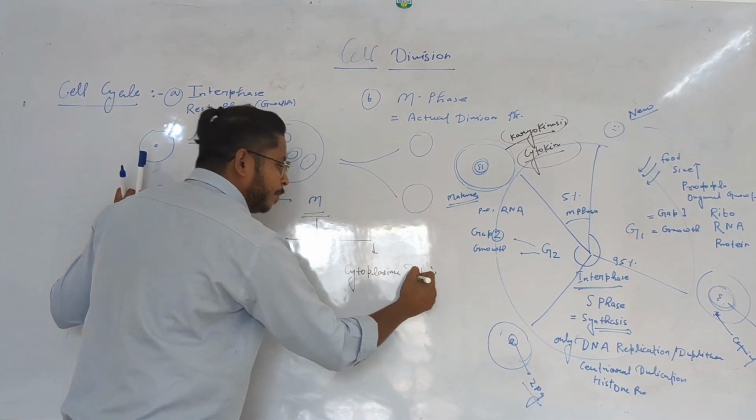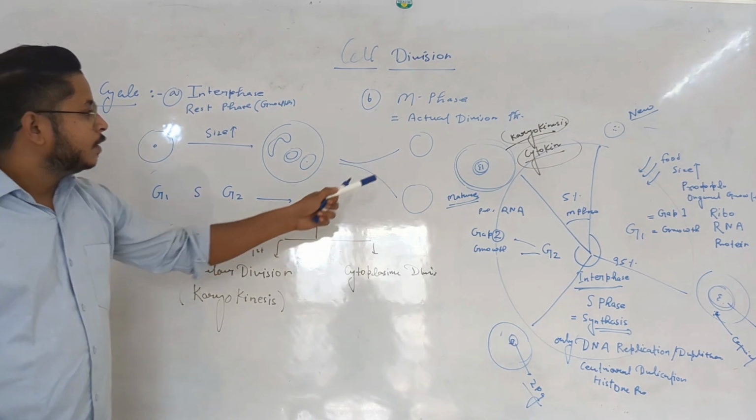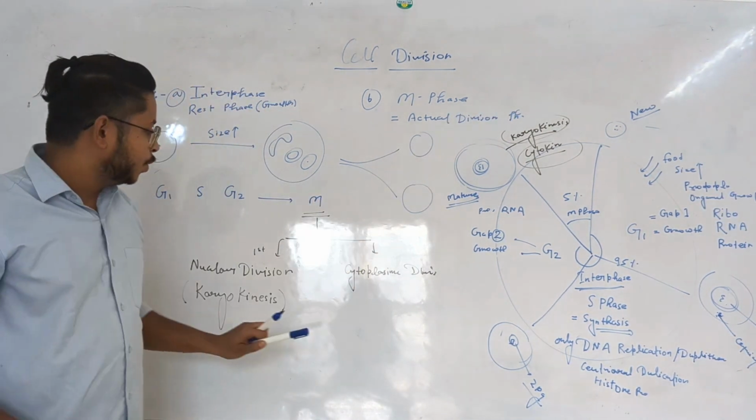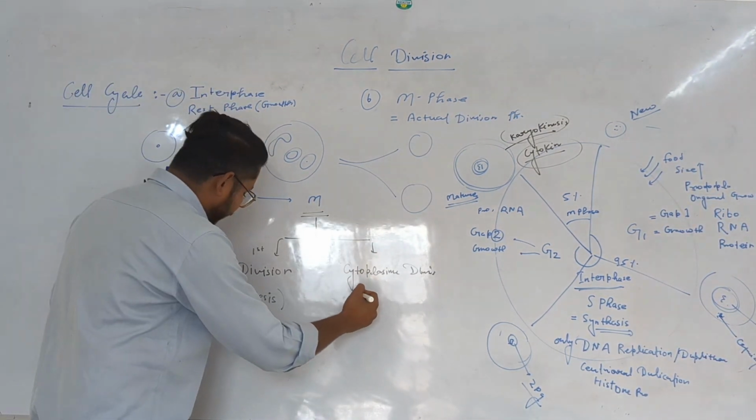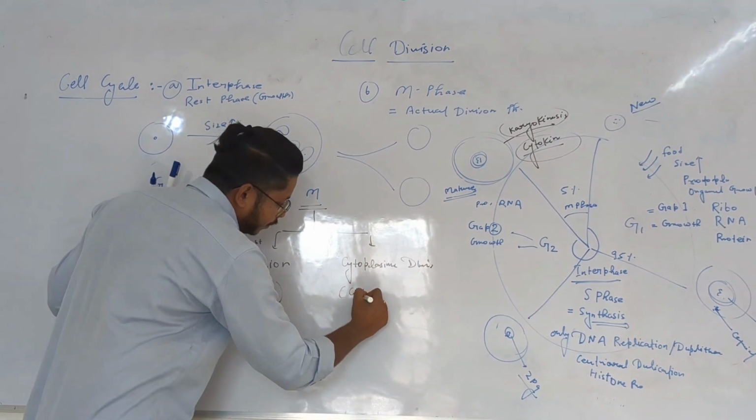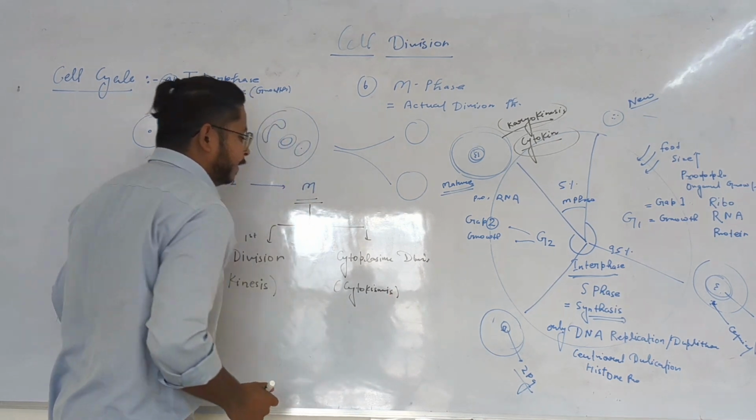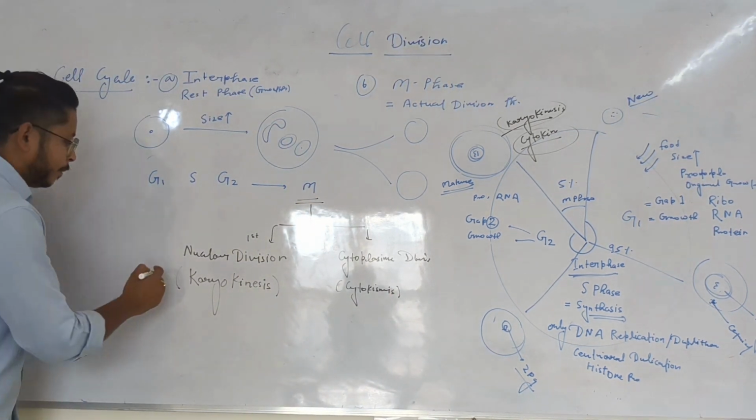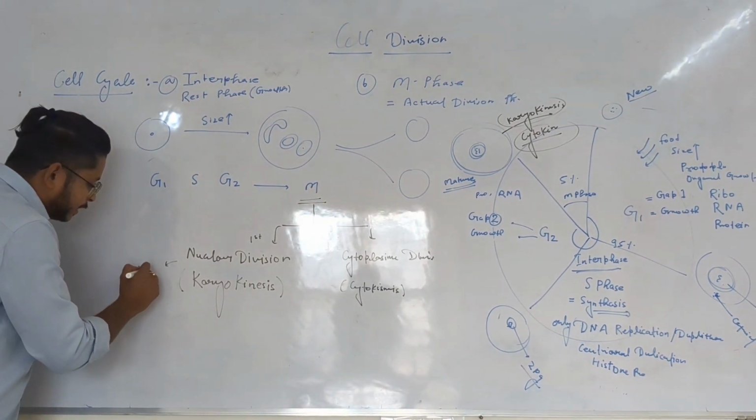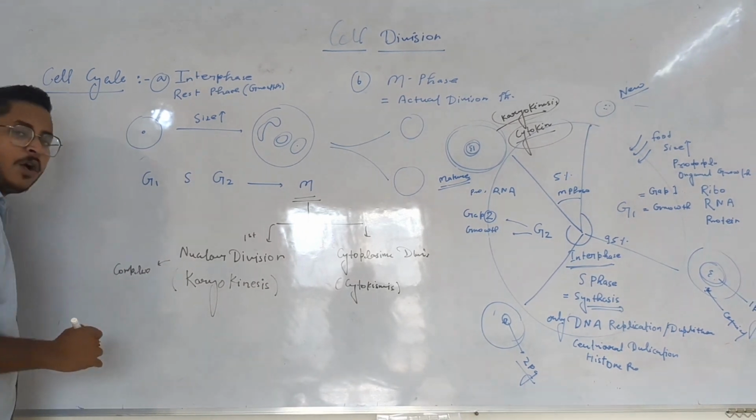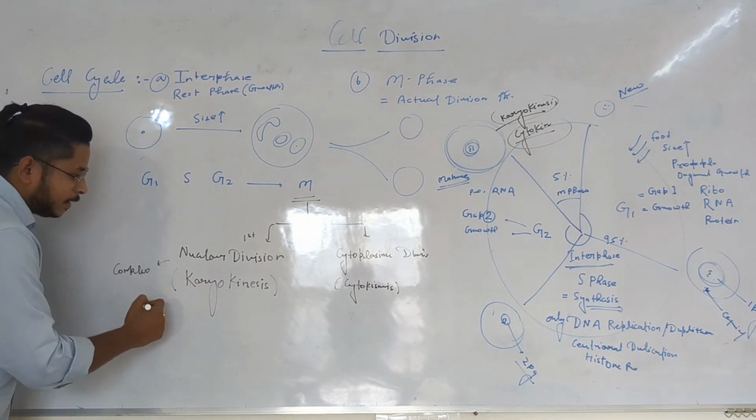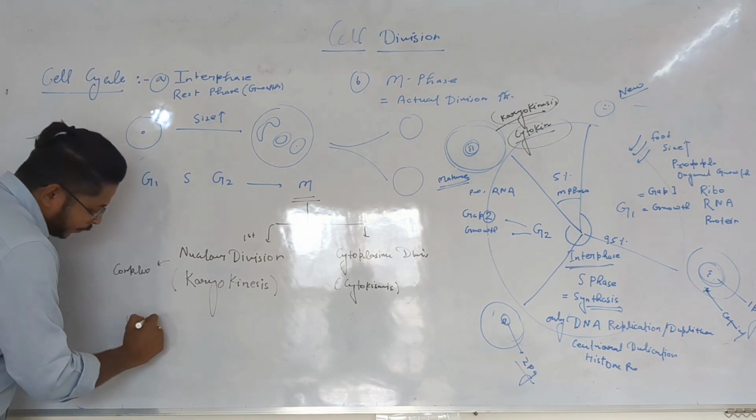And because of the cytoplasmic division, the mature cell gets converted into two cells. So here cytoplasmic division will be happening, which is called cytokinesis. Nuclear division is not a simple process. It is a complex process, and it always falls through four phases. So nuclear division, karyokinesis, has four phases.